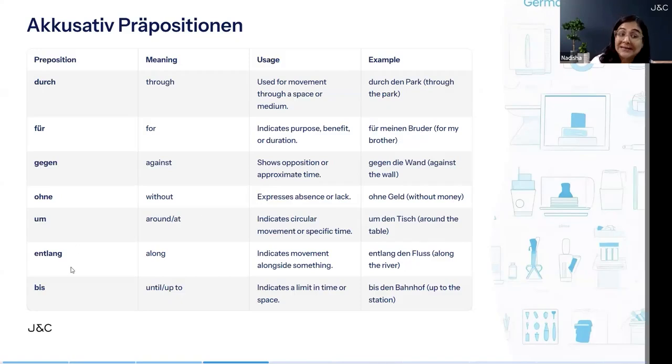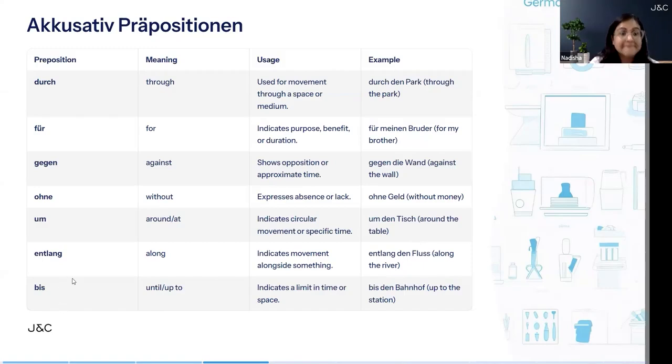The next one is entlang. Entlang is along. It indicates movement alongside something, like I'm going along the river. Example is entlang den Fluss, along the river. Ich gehe entlang den Fluss. I'm going along the river. Now do you see this is an accusative preposition? The noun or pronoun next to it becomes accusative. Since Fluss is masculine accusative, it will be den for definite article, right? We just did it in the table.